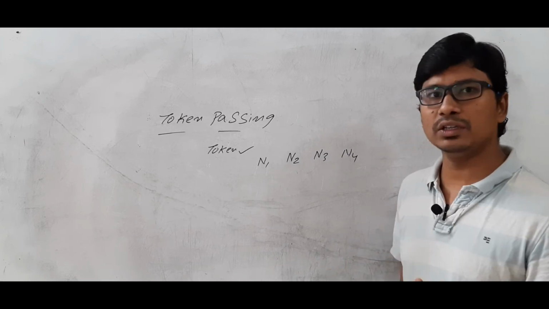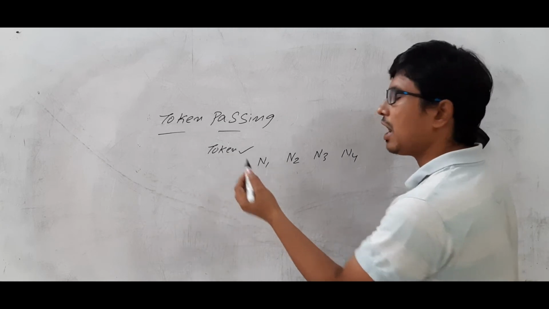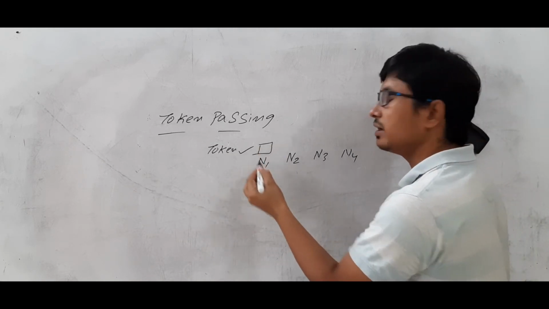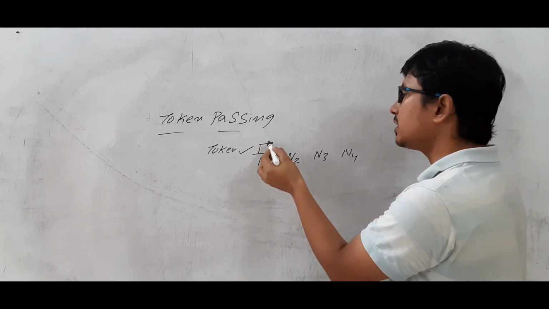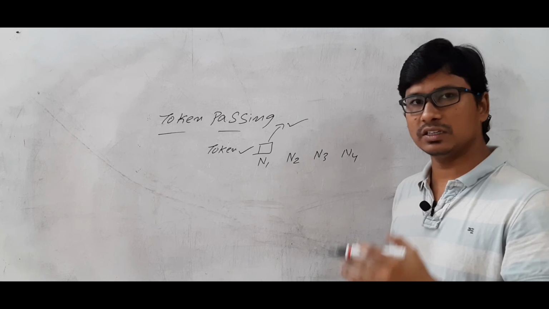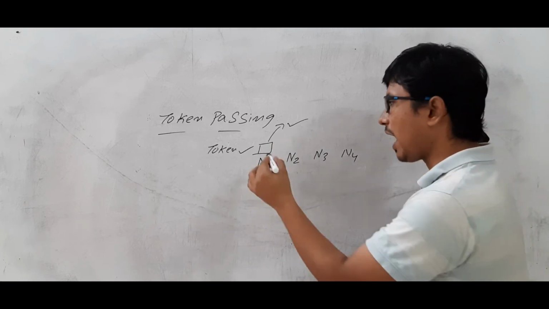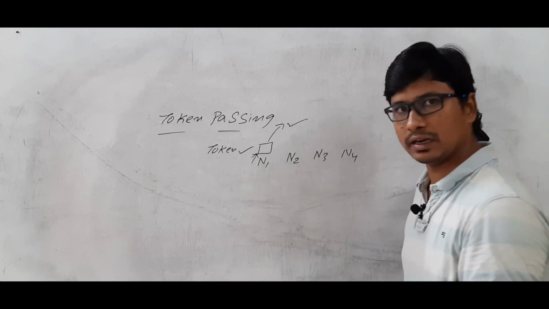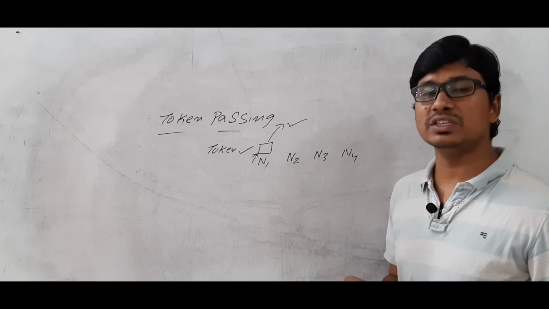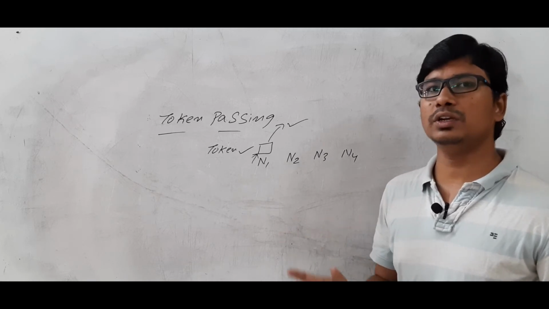So to avoid the collision, we use the token passing mechanism, where we will have a token. If any node has the token, then only it can transfer the data. So the token will be passed in the network. The node which wants to transfer the data has to capture the token and then transfer the data. Meaning the node which has the data and also the token can only transfer the data.